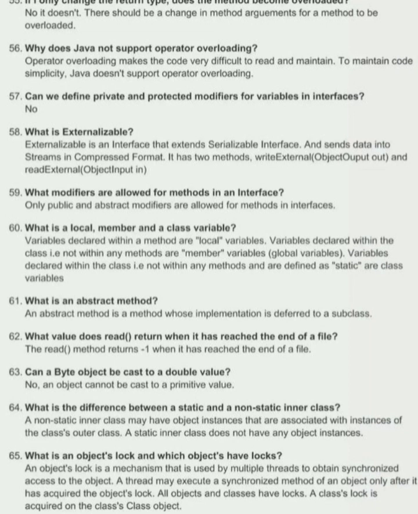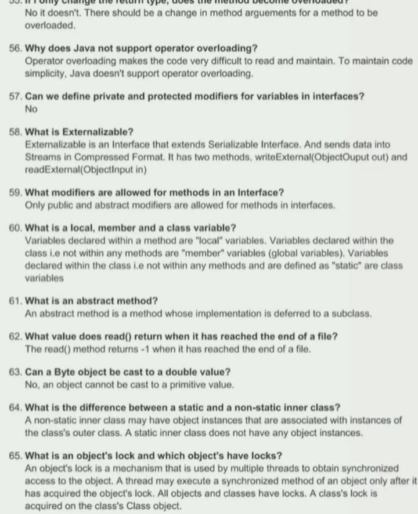56. Why does Java not support operator overloading? Operator overloading makes the code very difficult to read and maintain. To maintain code simplicity, Java doesn't support operator overloading. 57. Can we define private and protected modifiers for variables and interfaces? No. 58. What is externalizable?